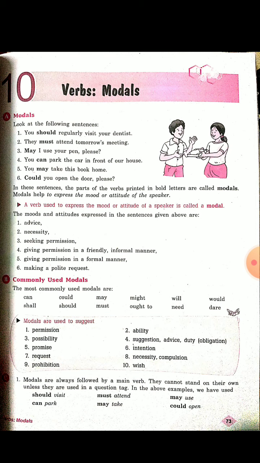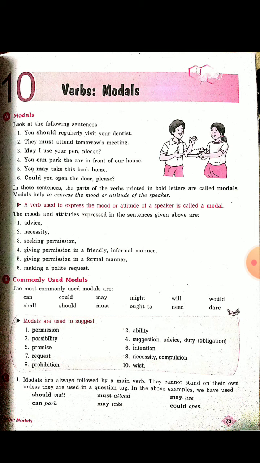The moods and attitudes expressed in the sentences are these. In the first sentence there is advice: You should regularly visit your dentist. You should regularly visit the dentist. Second, necessity: They must attend tomorrow's meeting. That is necessary. Then seeking permission: May I use your pen, please?